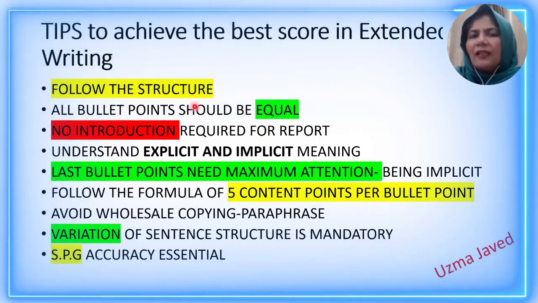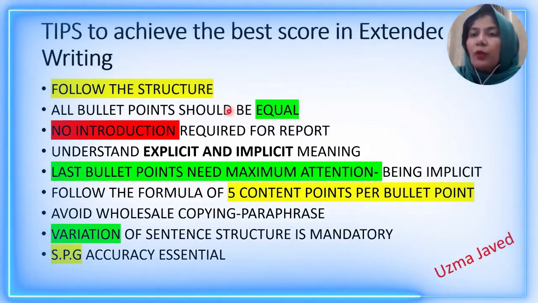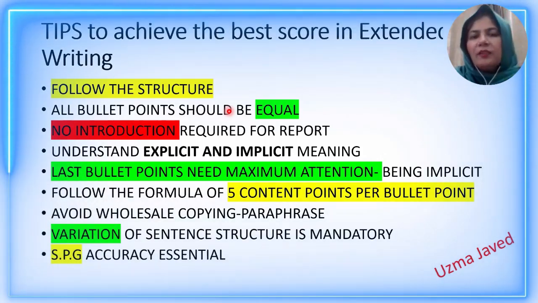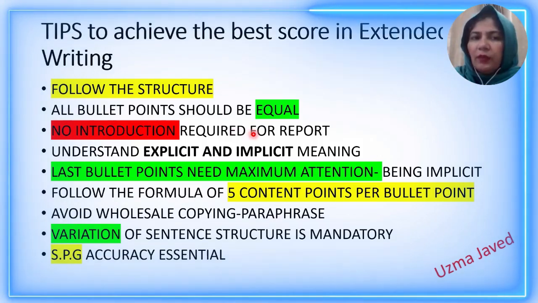How can you make the answer of bullet points equal? When you make an equal number of content points in them. The detail of each bullet point should be equal. It means 5 content points per bullet point. No introduction is required for a report.